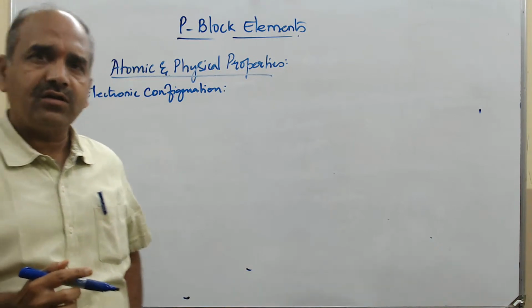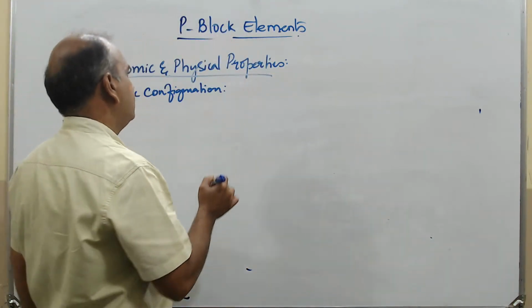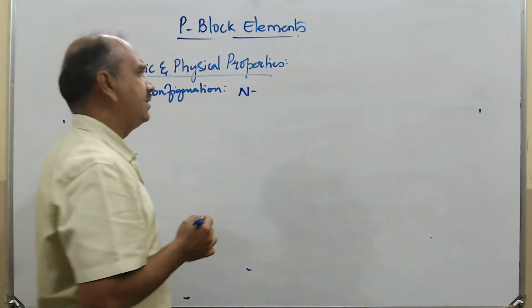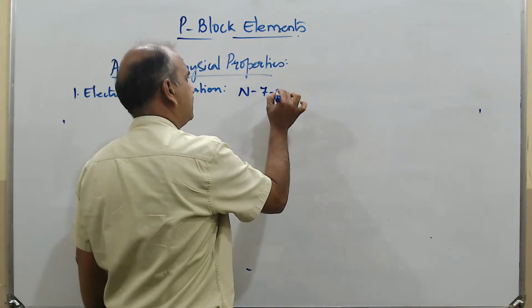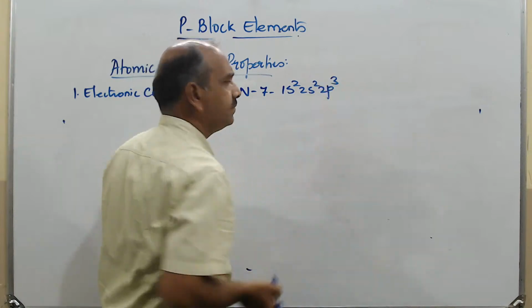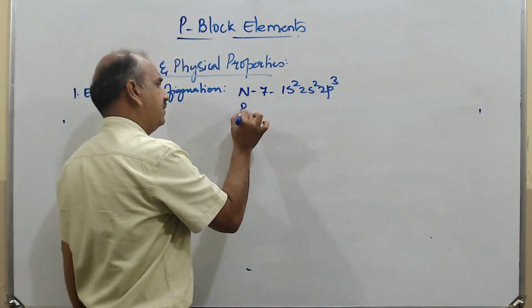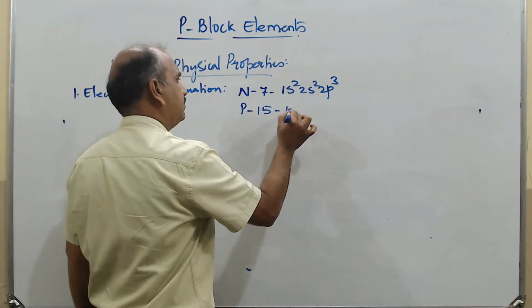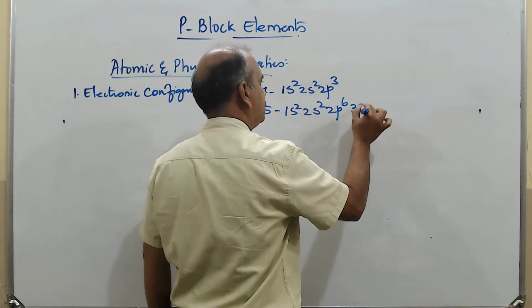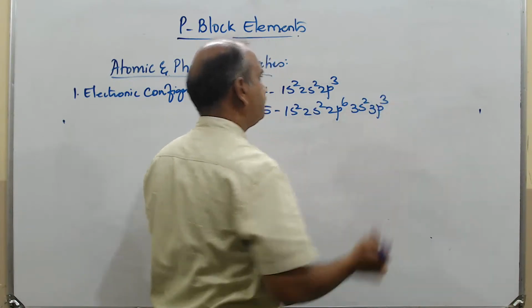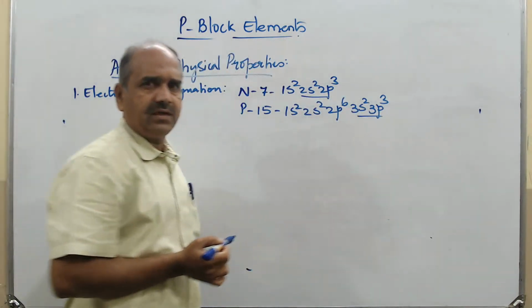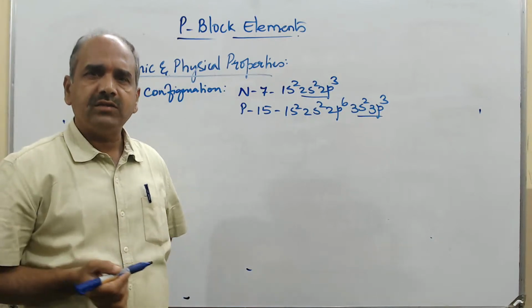In the electronic configuration, what is that? Let us take one or two examples, then we'll understand. We can easily remember that. Nitrogen, the atomic number is 7, so 1s2, 2s2, 2p3. Then take phosphorus, which is 15: 1s2, 2s2, 2p6, then 3s2, 3p3. From these two, 2s2 2p3 and 3s2 3p3.